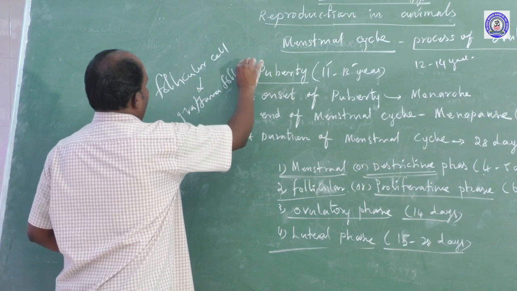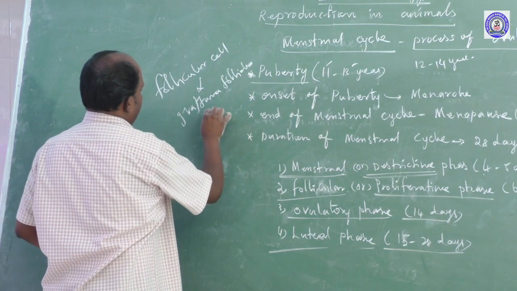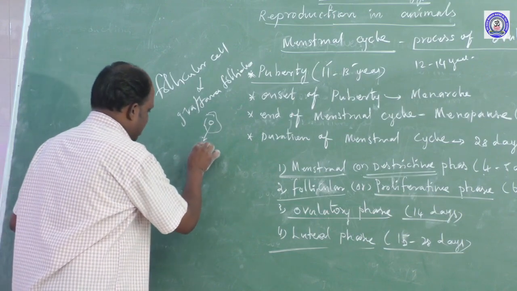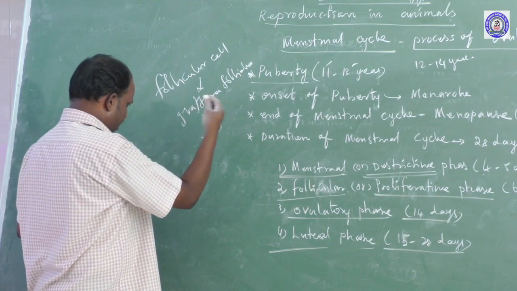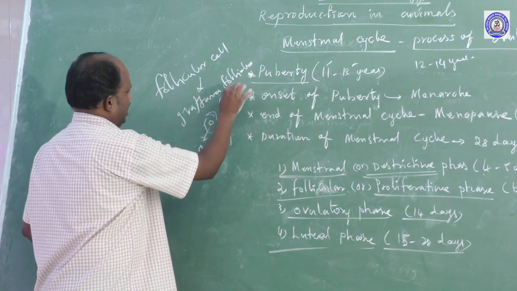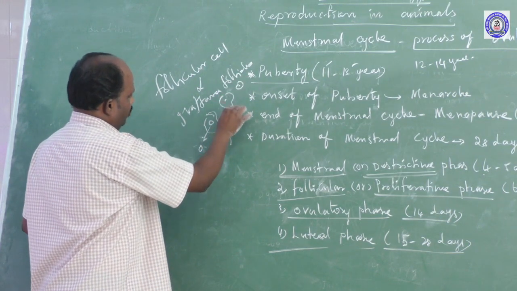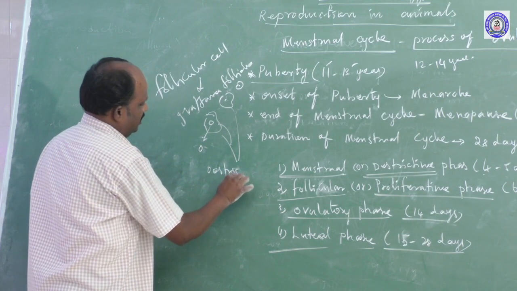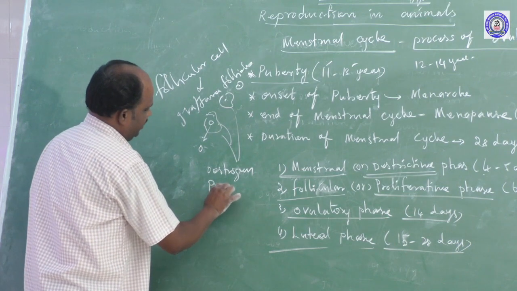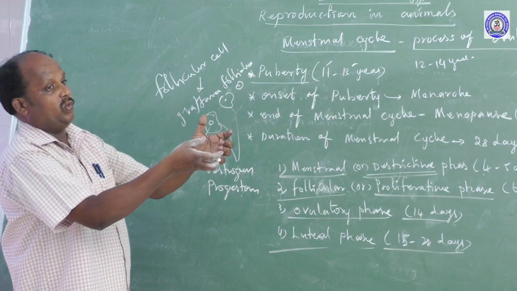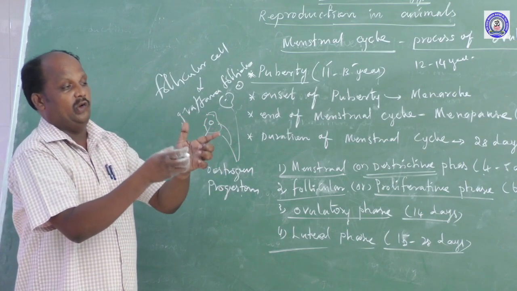The Graafian follicles will have to release the egg cells. At the same time, the follicular cells and the Graafian follicles both secrete hormones. One is estrogen, second one is progesterone. The two hormones attach to the ovary, inside which is the presence of endometrium.